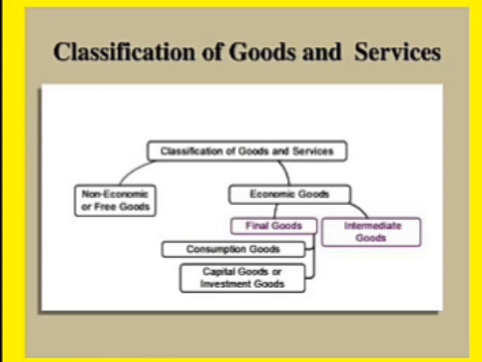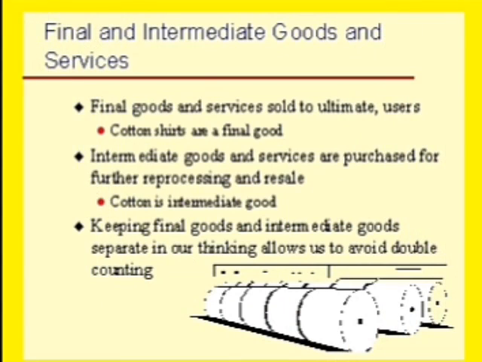Now we have to be clear about the definition of final goods and intermediate goods. Final goods and services are sold to the ultimate users, like cotton shirts. Intermediate goods and services are purchased for further reprocessing and resell. In one line we can understand that final goods are for ultimate use, for final consumption, and intermediate goods are still in the process of reproduction or production.